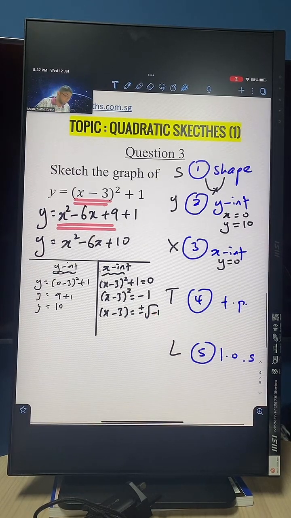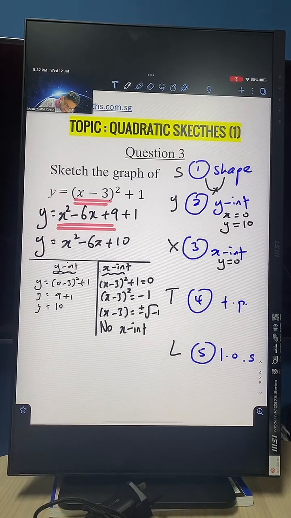So what does it mean? This means that this graph does not have an x-intercept. Okay? So it's okay not to have an x-intercept. Meaning the graph will not touch the x-axis. There is no x-intercept. It will be a hanging graph. It will hang either above or below the x-axis, but it will not touch it. So basically this tells us, guys, that there is no x-intercept.